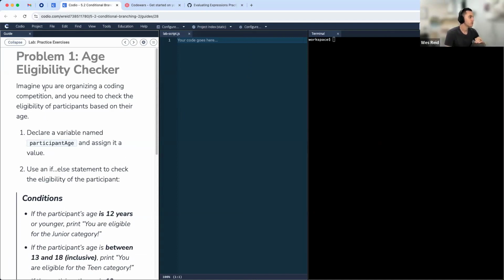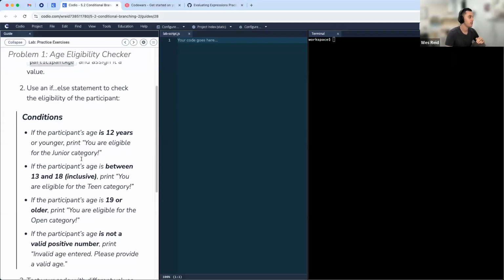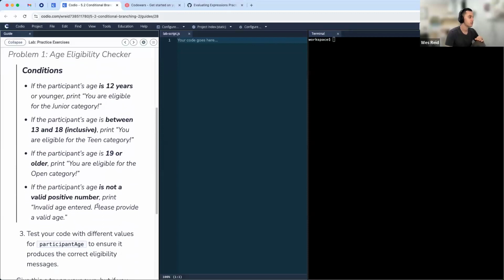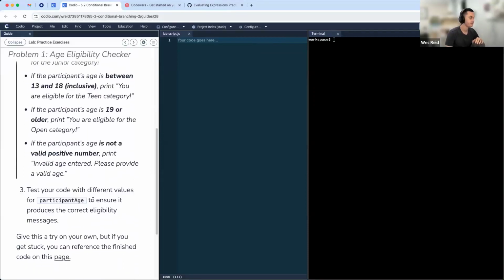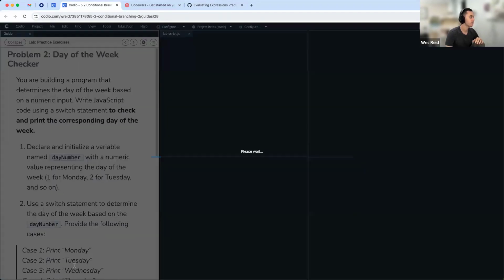So let's start with the first one. Imagine you're organizing a coding competition. You need to check the eligibility of participants based on their age. In this challenge, you're going to define a participant age, and then depending on that age, you're going to print out some different values. That is what we're trying to do with this first one.